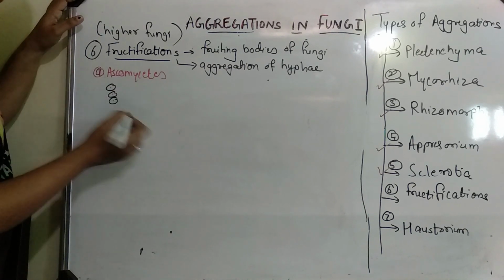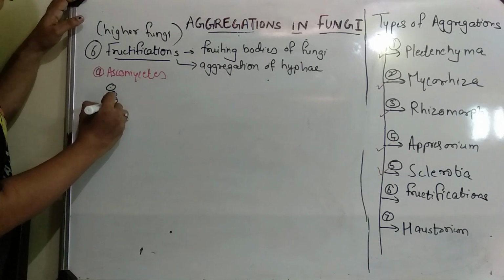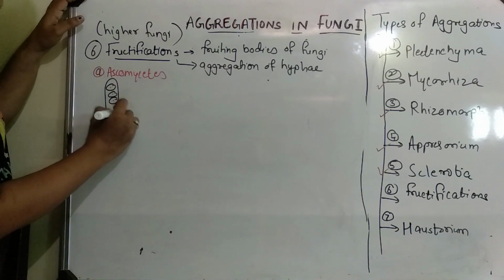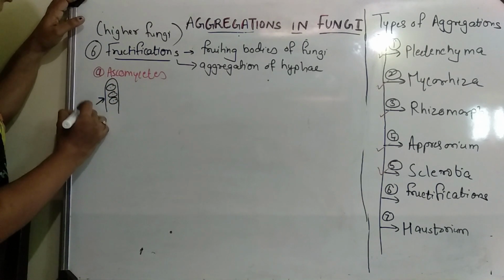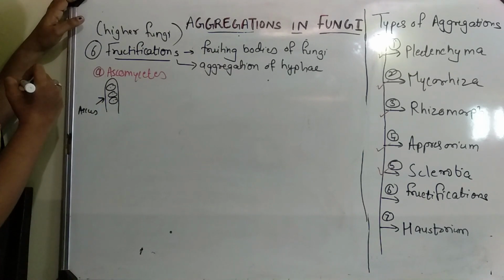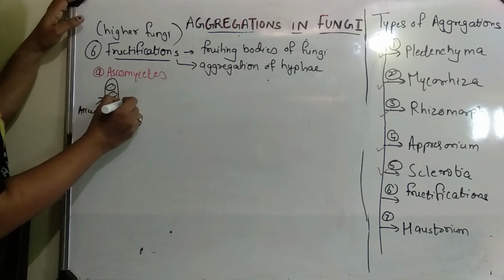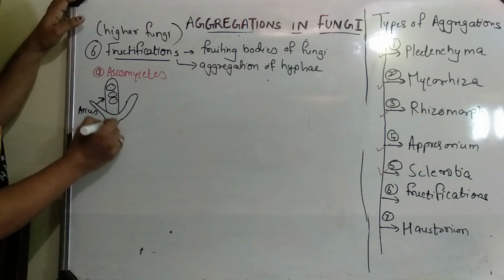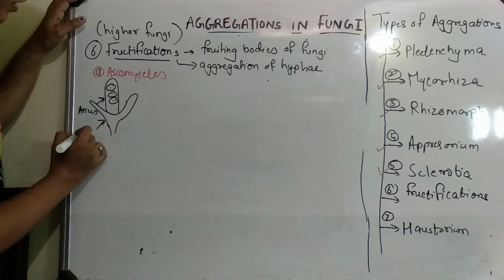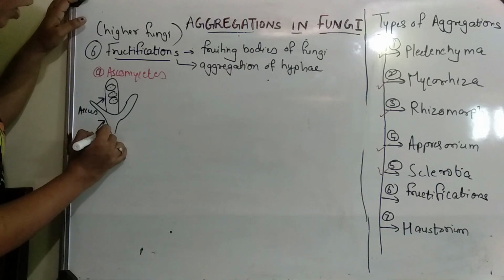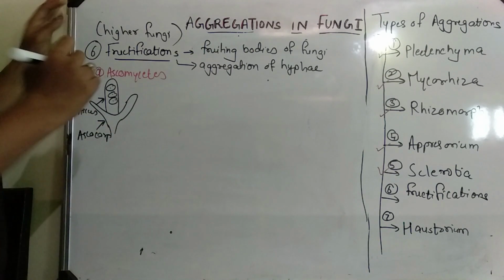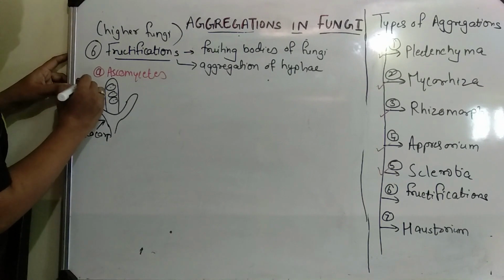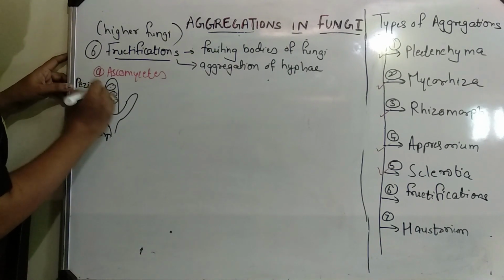These spores are called ascospores. They are present inside a structure called the ascus, and this ascus is present on a fruiting body which we call the ascocarp. You have seen this type of structure in Peziza.